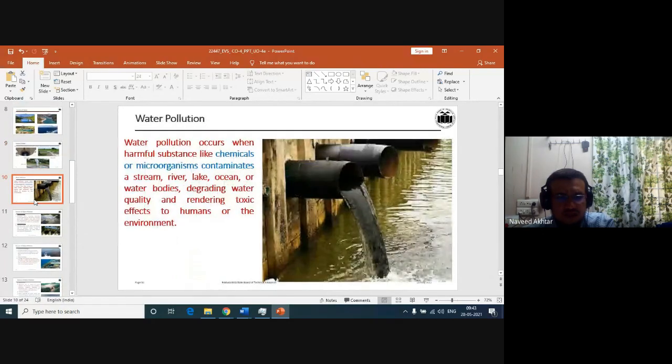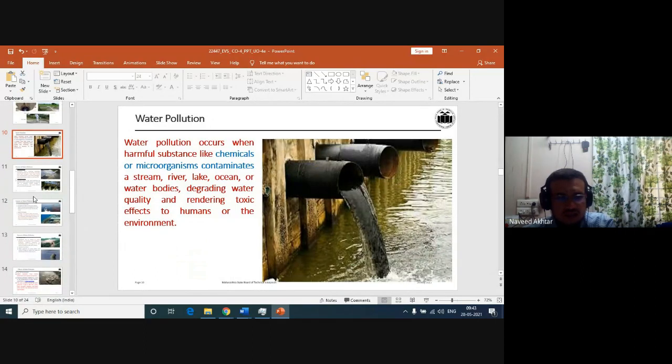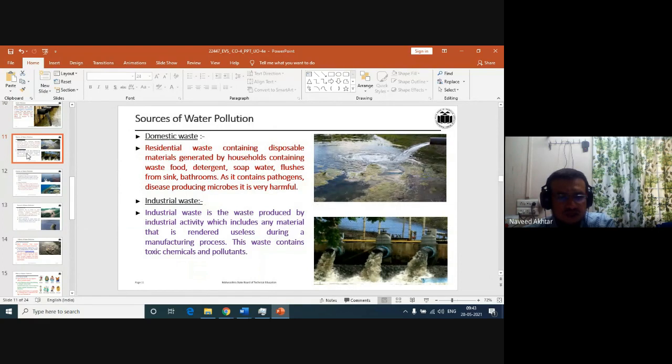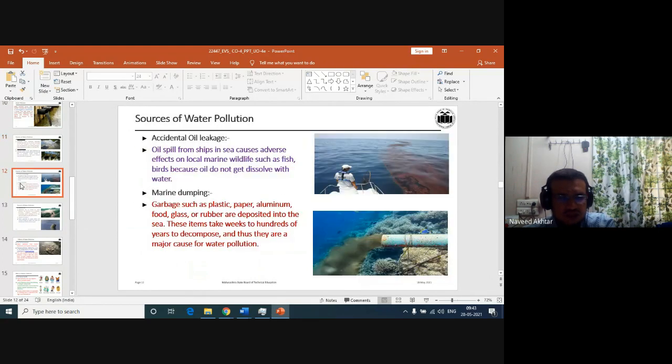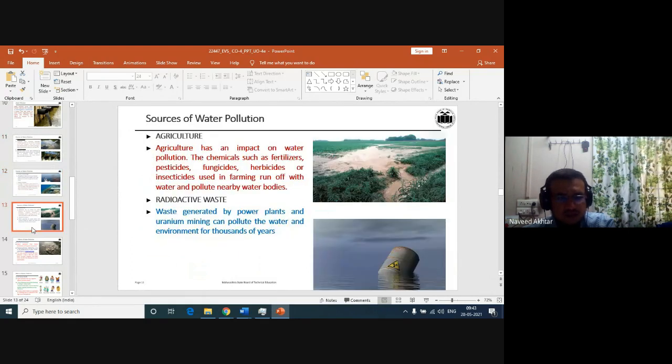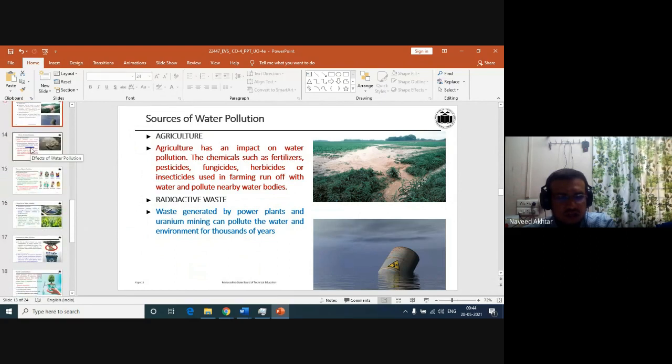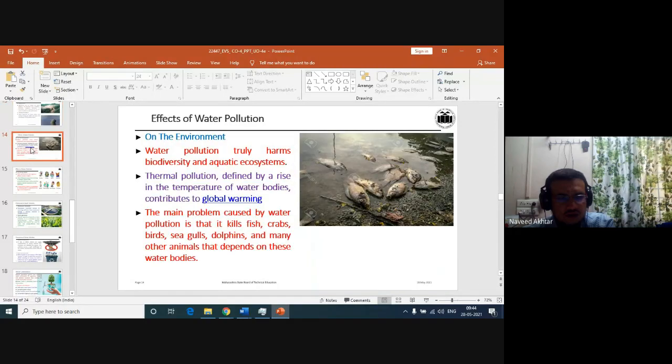And then we saw what water pollution is: contamination due to chemicals and pathogens is nothing but the pollution of water, and we have seen different sources of water pollution. It may be domestic, industrial, accidental leakage, marine dumping, agriculture, or radioactive elements or radioactive waste that will also pollute the water.